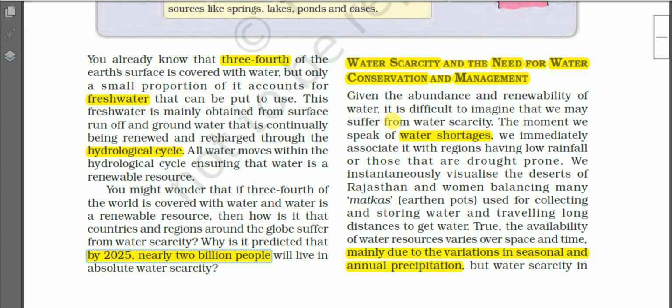After that, we have this lesson topic, water scarcity and need for water conservation and management. So today we shall discuss, okay, the causes of water scarcity. Why is there shortage of water? So let us find out.